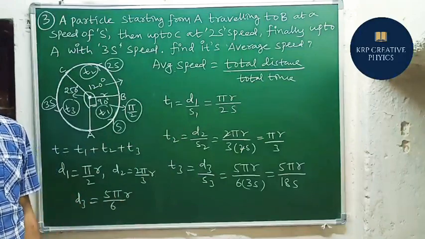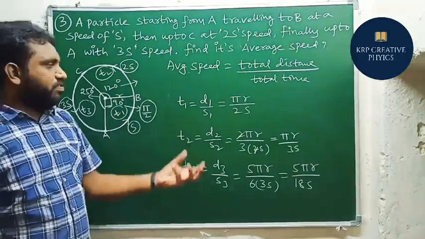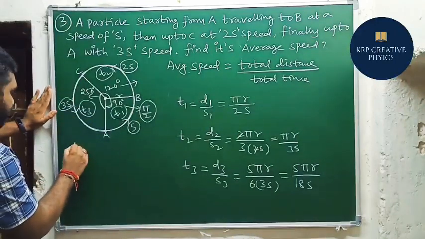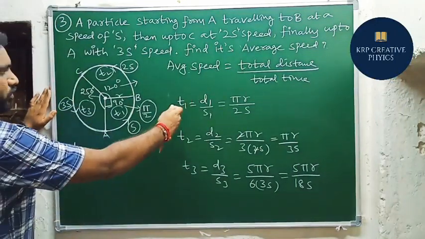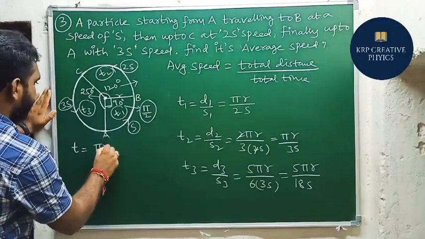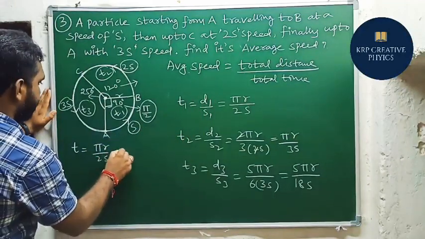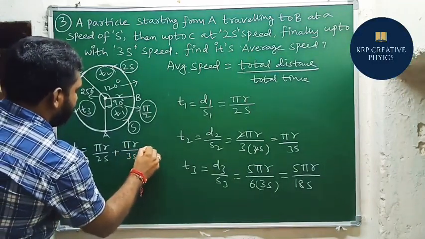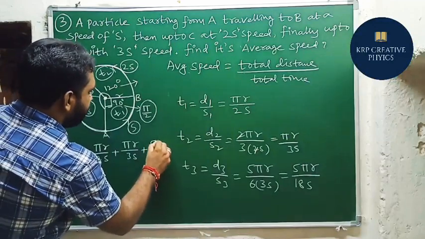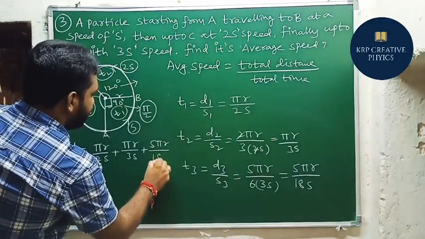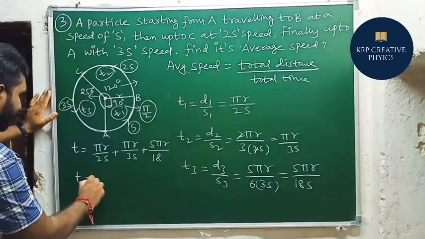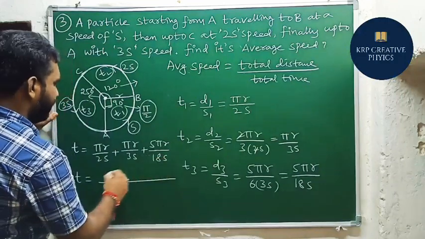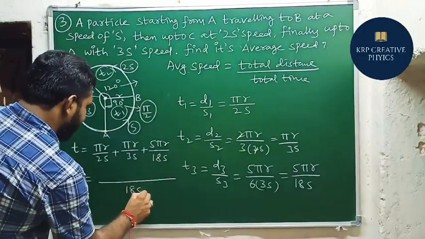So we need to find the total time now. Based on T1, T2 and T3, we are going to find the total time. So total time equals T1 plus T2 plus T3. What is the T1 value? Pi r by 2s. What about T2 here? Pi r by 3s. What about T3? 5 pi r by 18s. So if we do the LCM, what will we get here? 2, 3, 6s is common here, so we'll get 18s.